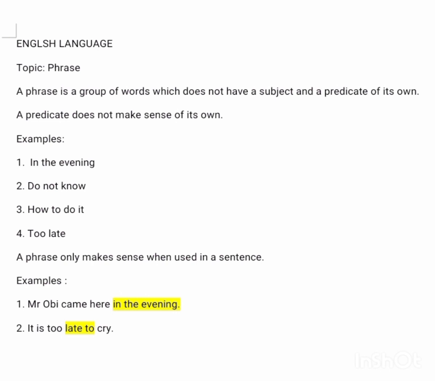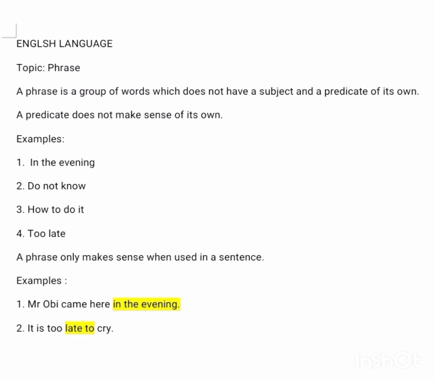The next example says, do not know. Do not know. What is it that you don't know? You can't explain. So it's also an incomplete sentence. Okay. The third one says how to do it. What is it that you don't know how to do? Is it that you know how to do it, or you don't know how to do it, or what to do, or whatever? You see, it's an incomplete sentence. It's not making sense on its own. Too late. Too late. What is too late? It is an incomplete sentence. So it is a phrase.